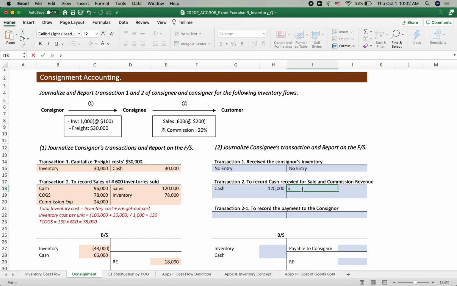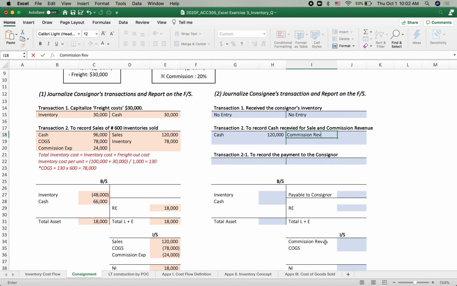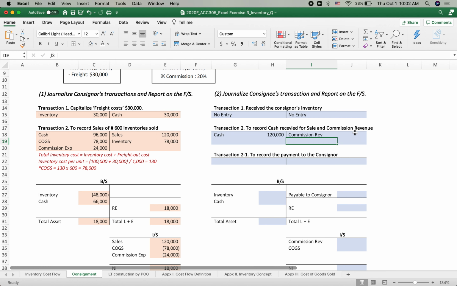Instead, this consignee earned the money from this commission. That's correct. So we use commission revenue. Commission revenue is indicated in the income statement. You can get this hint here, right? So that commission revenue, how to get it?